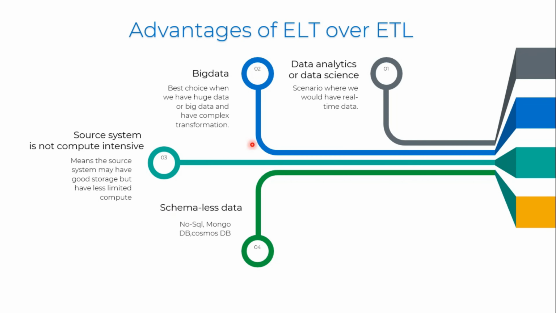This is well suited if you are using ELT. If you are using ETL, where we want to define the attributes and the data model at the beginning of the design or development phase, it will be more challenging to have schema-less enabled. So the best option would be ELT.